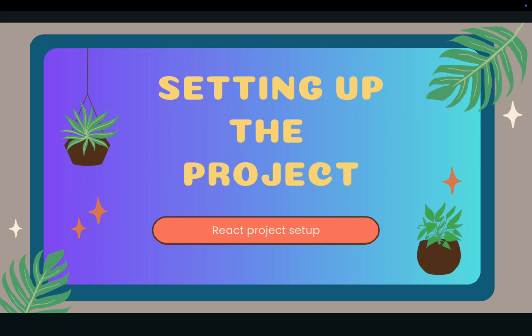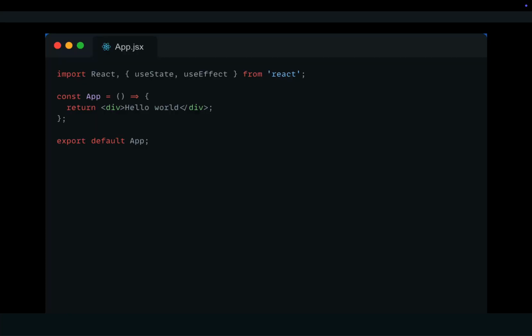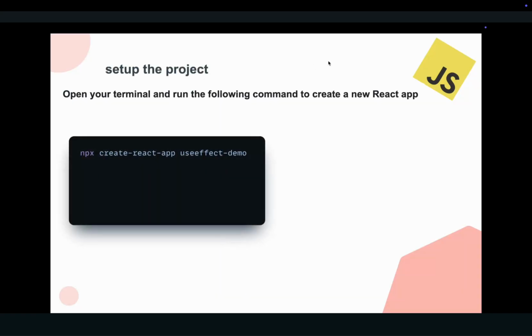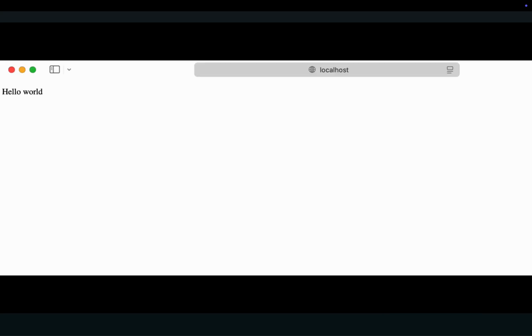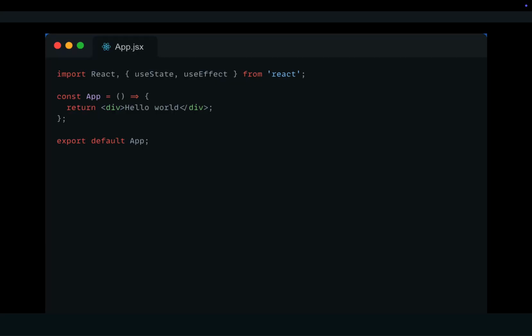1. Setting up the project. Before we dive into the code, let's quickly set up our project. 1. Open your terminal and run the following command to create a new React app: bash npx create-react-app useEffect-demo. 2. Navigate into the project folder: bash cd useEffect-demo. 3. Start the development server: bash npm start. Now open your browser and you should see the default React app.